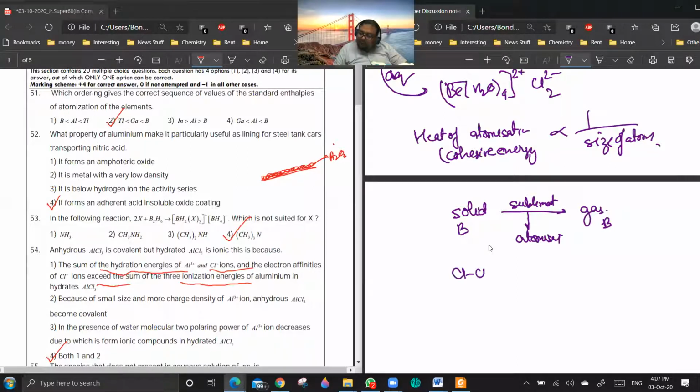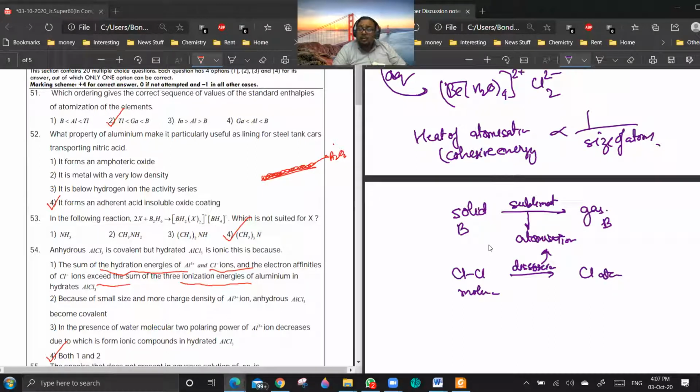Sometimes you already have gas, but in a molecule form. So in this case, you are getting chlorine atoms, then it is dissociation. This is also a form of atomization. Are you getting my point? Yes, sir. It means that whatever is the bonded state of the matter, ultimately you are breaking it to the atomic level. So whatever heat you are supplying is atomization.